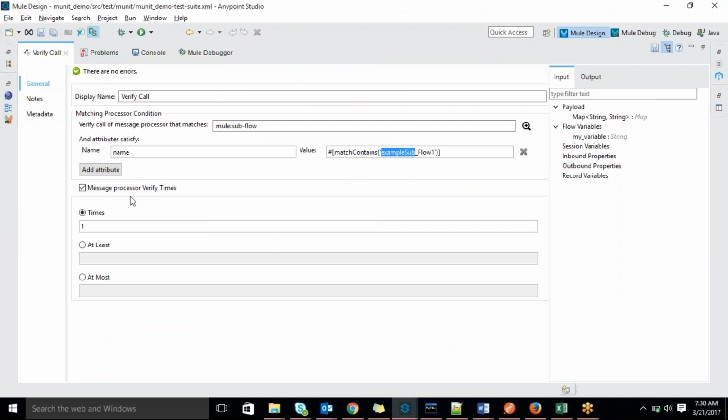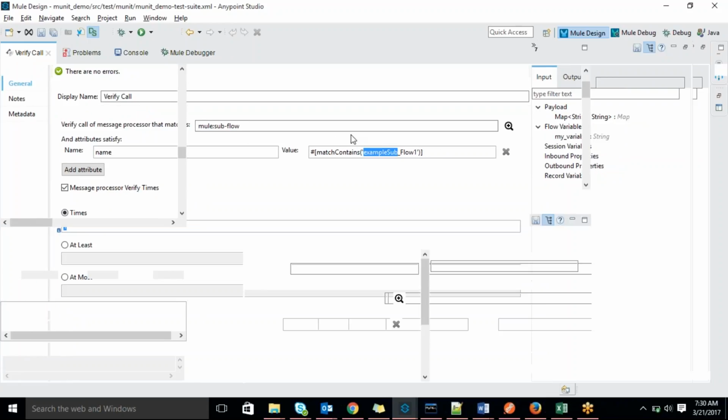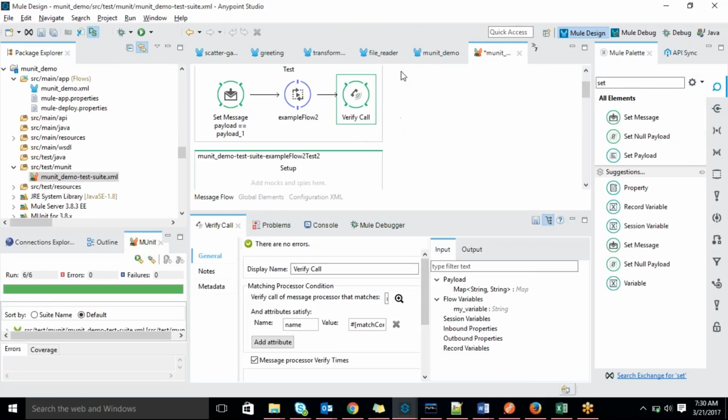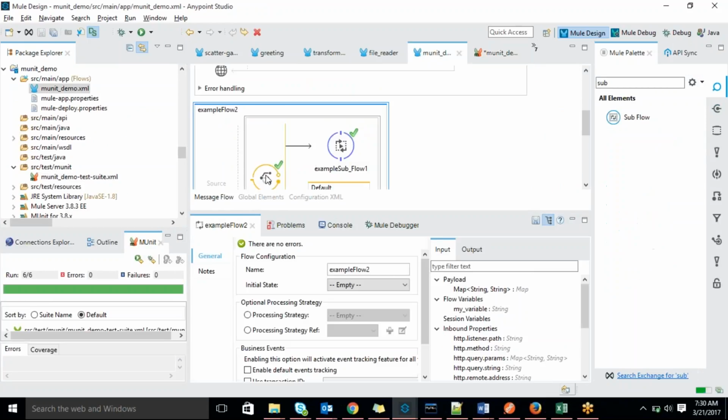So then here, message process verify times. The time is once, only once, so I kept this option here. You have to choose this checkbox and keep it at one time. So then what happens when the cursor comes here? According to this, your choice condition is satisfied, then it will call examples of flow 1, right?